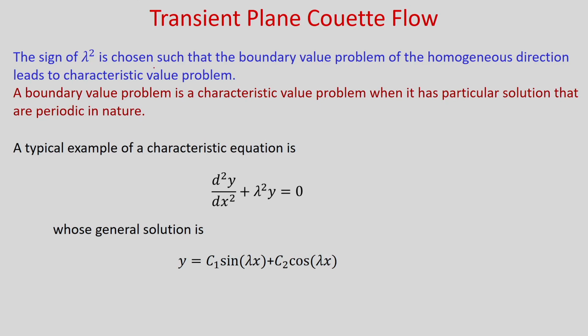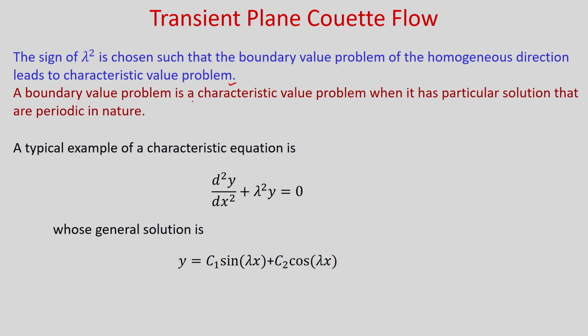To find what should be the sign of this lambda square, there are some guidelines. The sign of lambda square is chosen such that the boundary value problem of the homogeneous direction leads to a characteristic value problem.